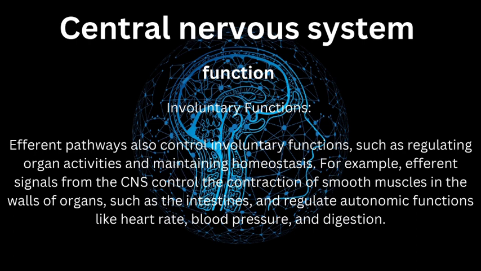Third, involuntary functions. Efferent pathways also control involuntary functions, such as regulating organ activities and maintaining homeostasis. For example, efferent signals from the CNS control the contraction of smooth muscles in the walls of organs, such as the intestines, and regulate autonomic functions like heart rate, blood pressure, and digestion.